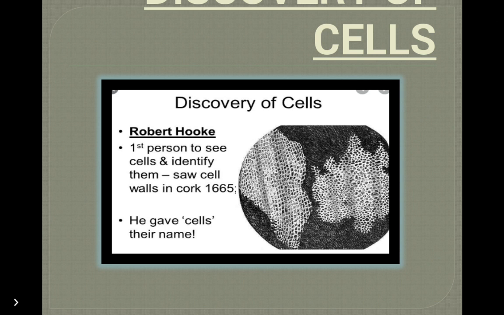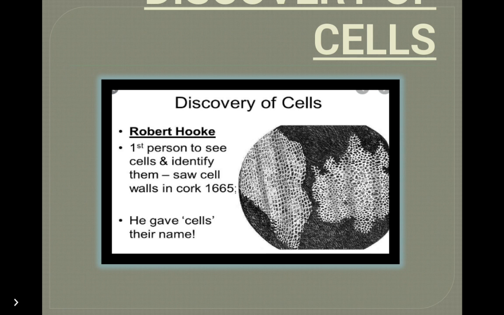Discovery of cells. Cells were discovered by an English scientist named Robert Hooke in 1665. He observed a slice of cork under his microscope and saw many box-like structures that resembled a honeycomb-like arrangement. He also observed that one box was separated from the other by a wall.